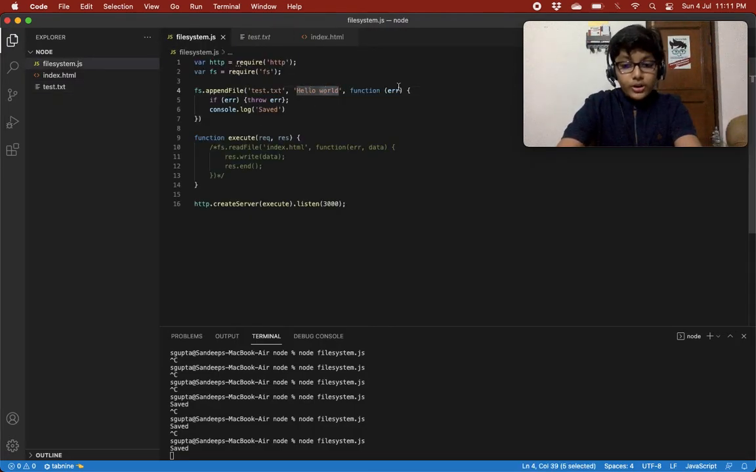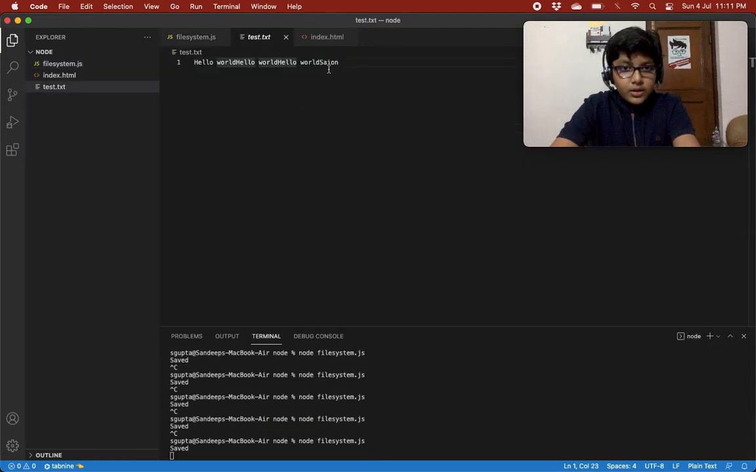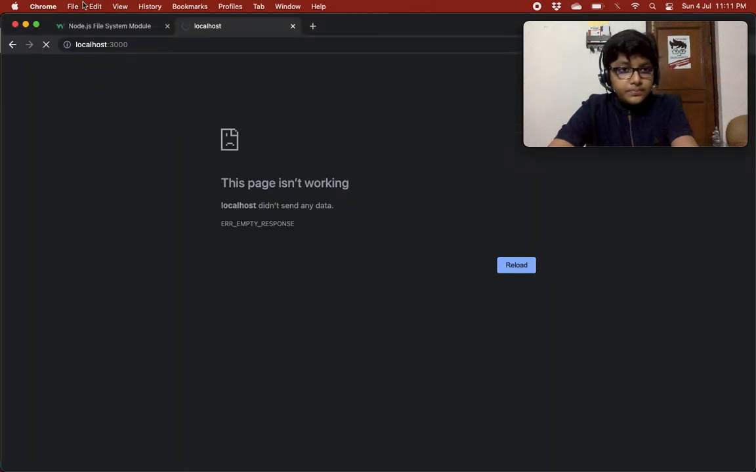We can change the content, for example Saion, and then I'll just reload this. Oh, I didn't save it. Control C, and now if I check, there's a Saion over here. Okay, it's quite cool.